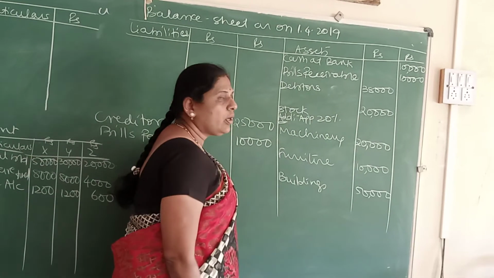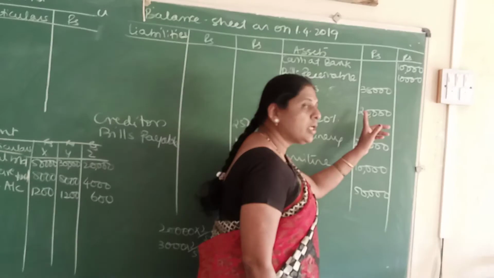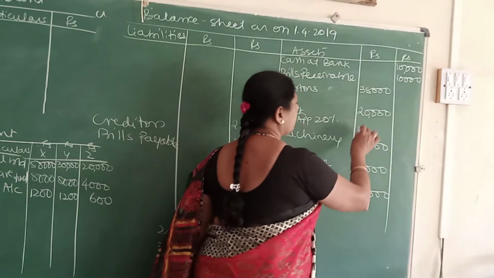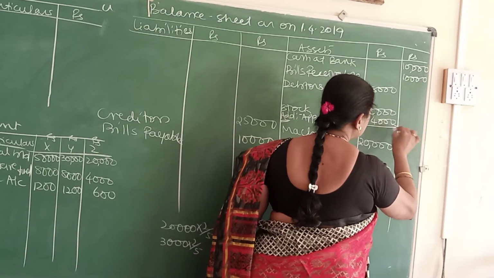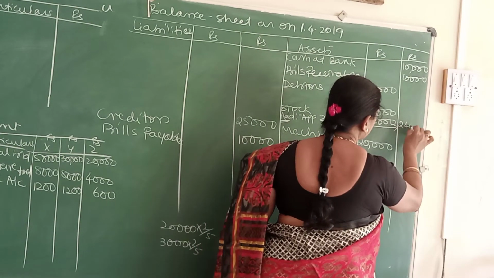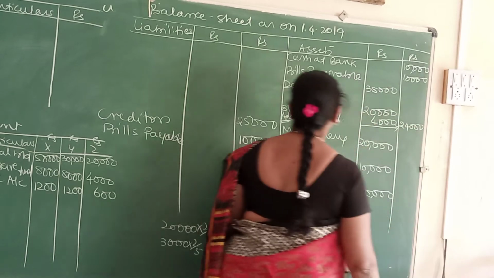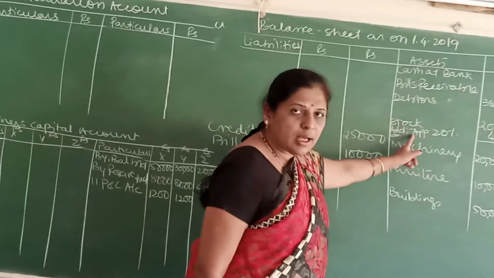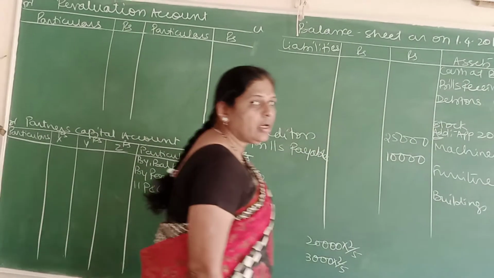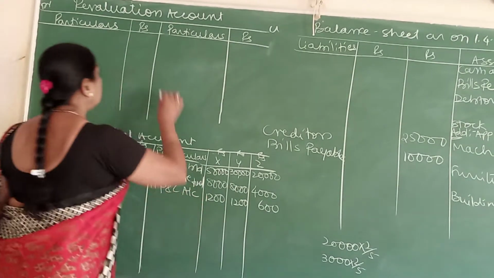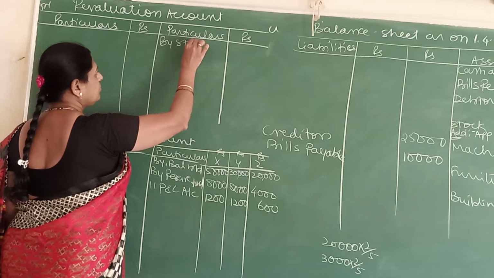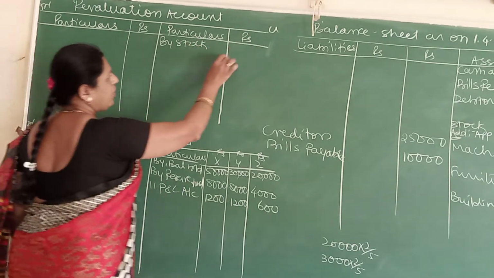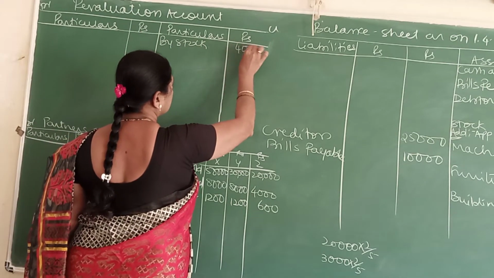Put in your calculator 20,000 into 20%. You get 4,000, plus equals 24,000. Now there is an increase in the asset. Come to your revaluation credit side, write by stock, and you have added 4,000.